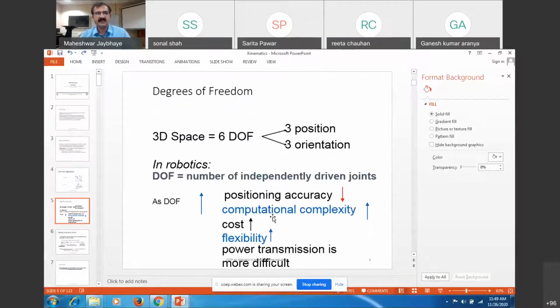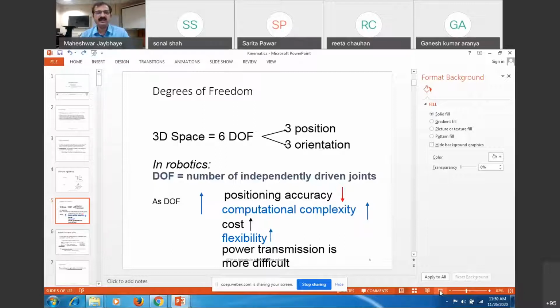So this three-dimensional space, which we are going to consider for all these robot applications, is considered as 6 degrees of freedom: XYZ motion, and related to XYZ motions, three orientations, rotations along all these three XYZ axes. So the general robot which we are considering for industrial applications will be a 6 degree of freedom robot system, and each one of these axes will be treated as a degree of freedom.